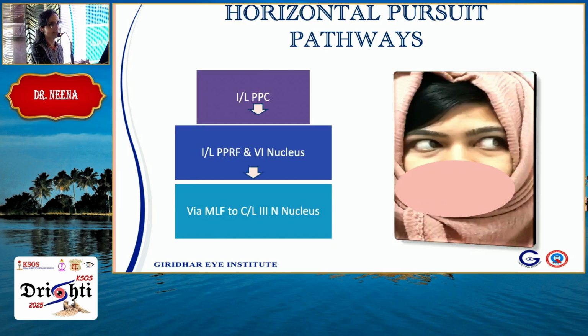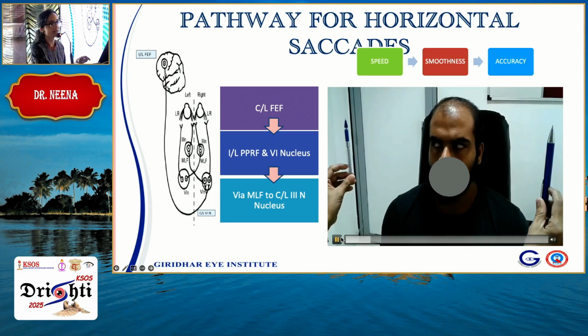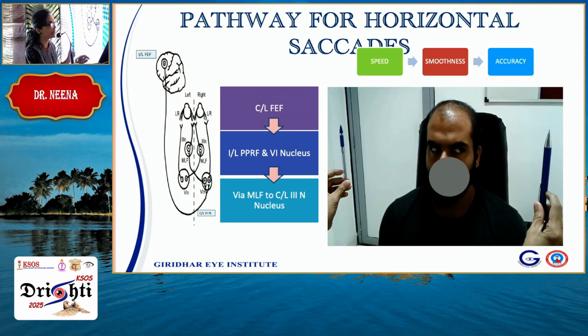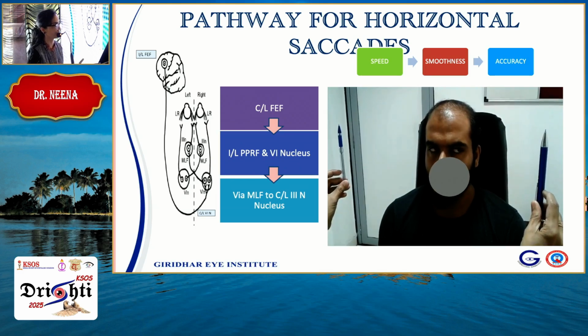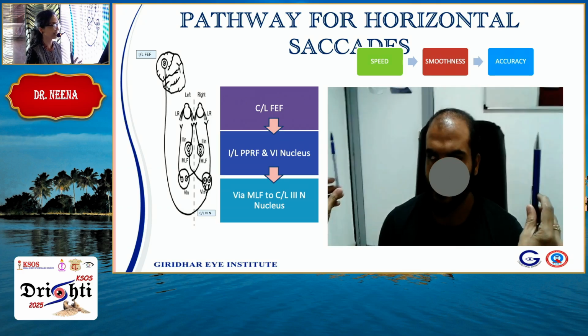I'm sorry. So I hope the video plays. Yeah. So this gentleman is shifting his gaze rapidly between two objects which are held across his horizontal gaze field, and these are horizontal saccades, fast eye movements which help you to shift your gaze to an object of interest. So how does this happen?